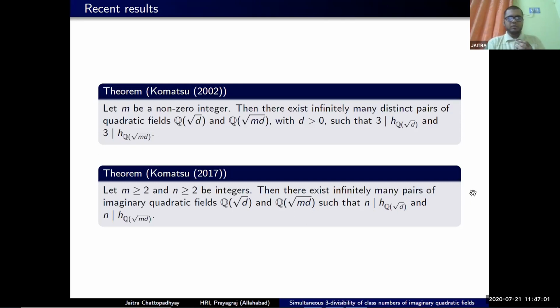Whatever problems we have discussed so far, we see that the elements appearing inside the square root differ by a multiple of D. Iizuka recently considered a slight variant of this question, where instead of a multiplicative shift of D, he considered an additive shift.